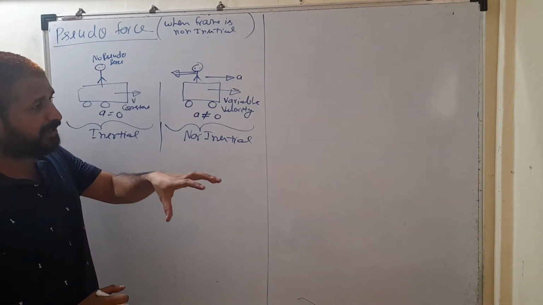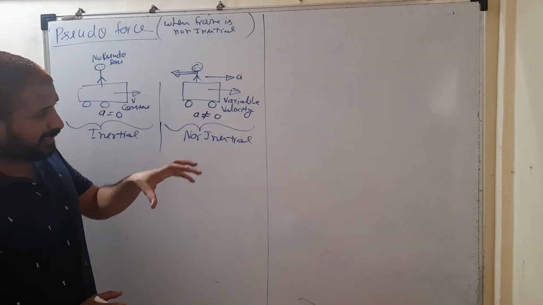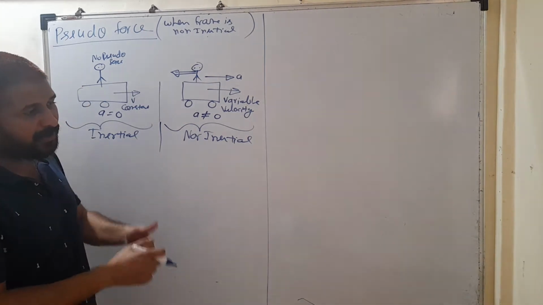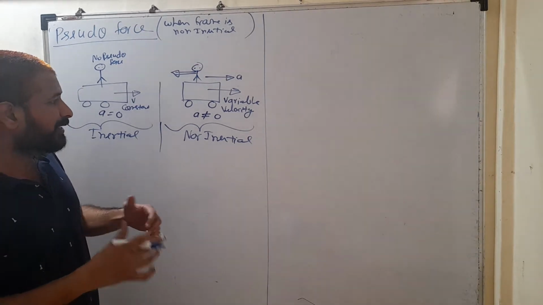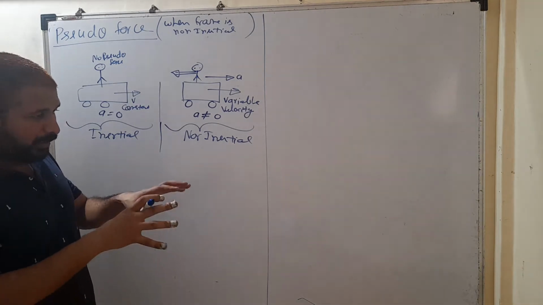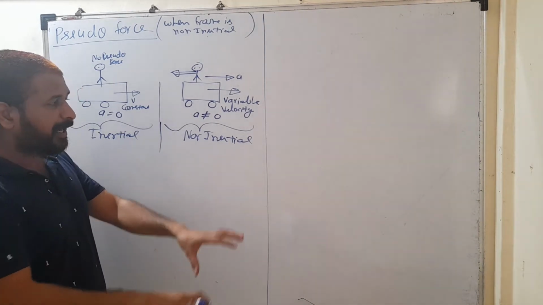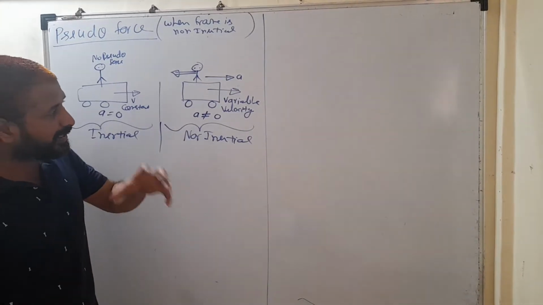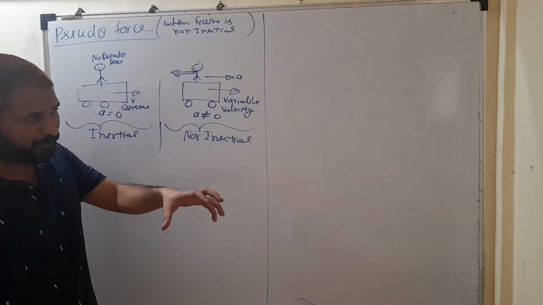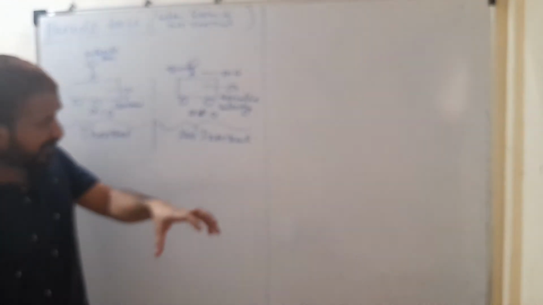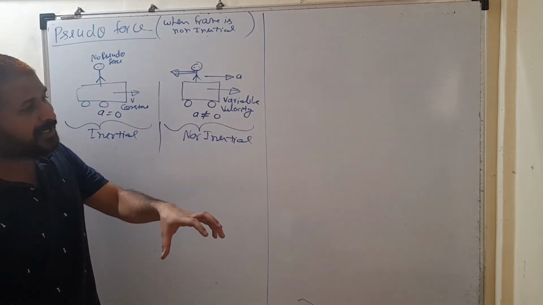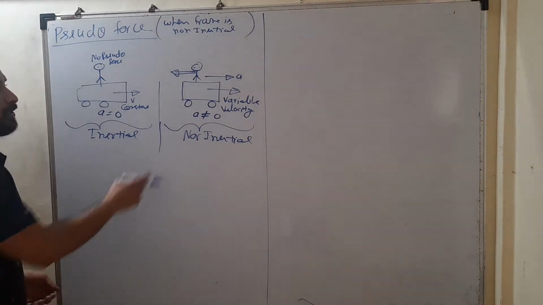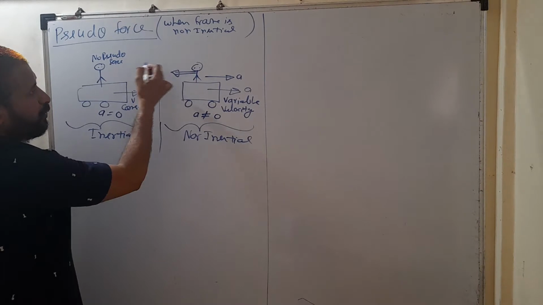That's why there are airbags in the steering, whenever the car is hitting some objects, the airbags are in front, because we are going to hit that steering or the front side. Why are we going to hit the front side? Because car is accelerated in forward direction, but suddenly brake is applied. When you are applying brake, you are trying to decrease the velocity of that car. So velocity decreases, so acceleration is negative, and negative acceleration indicates that acceleration is acting in backward direction. So we will get pseudo force in forward direction. So here if this frame is accelerated forward, pseudo force acts in backward direction.